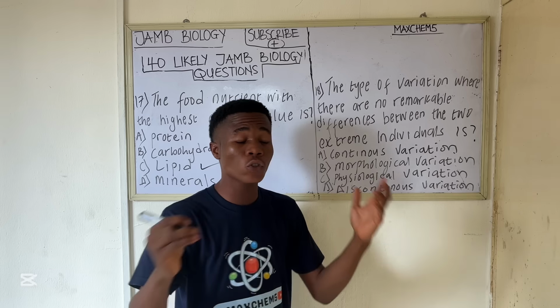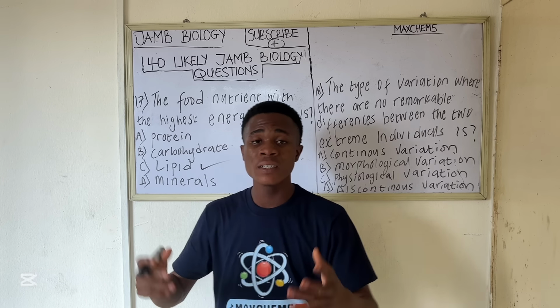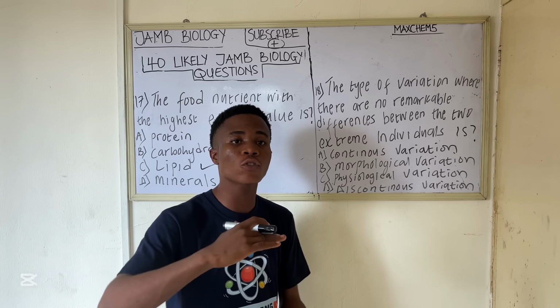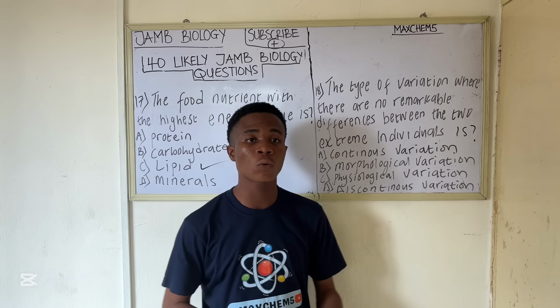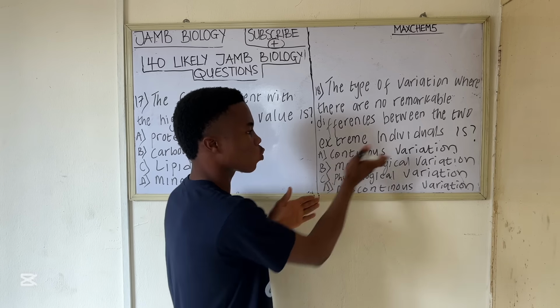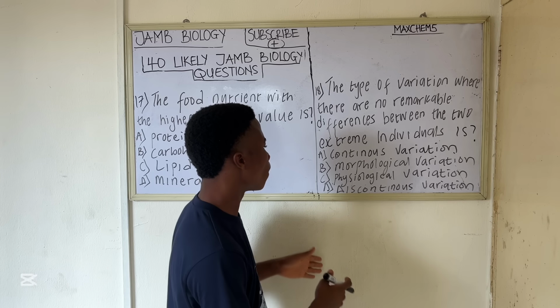An example of such variation is your height, the weight, or even the skin color. Your height, you can have someone that is tall and you can have someone that is short. That is variation of the same species. You understand? So that is a continuous variation.